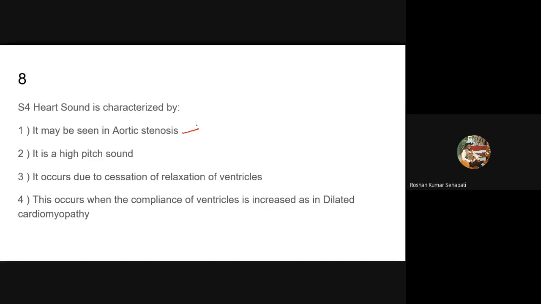In aortic stenosis, is there reverse splitting of S2 or not? Yeah, A2 will get delayed.